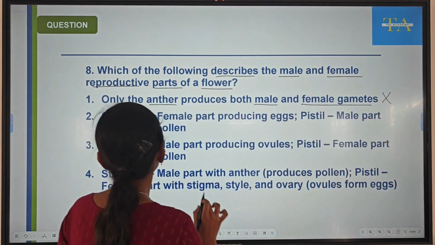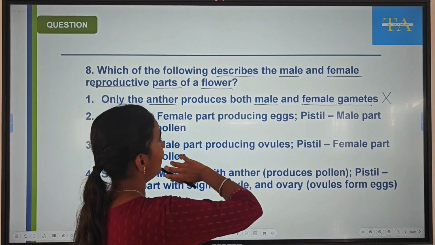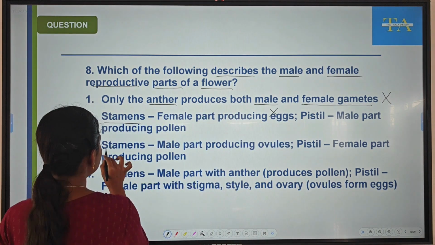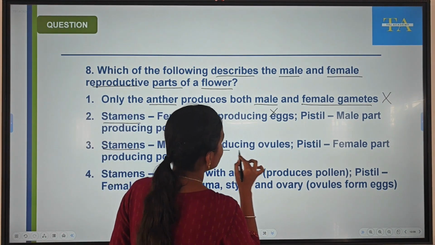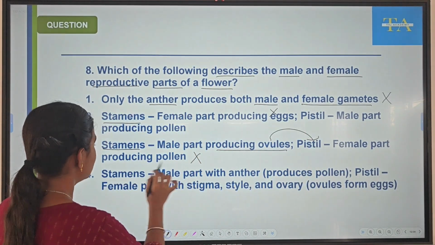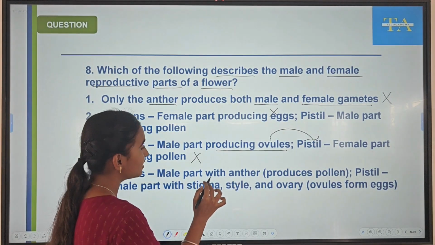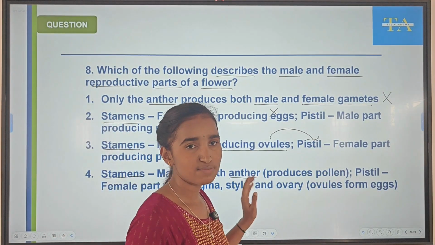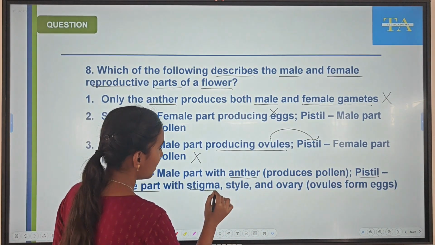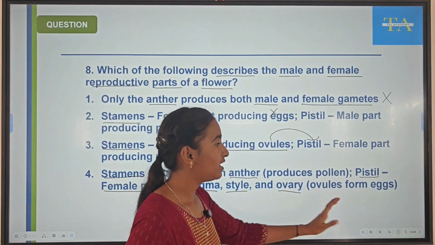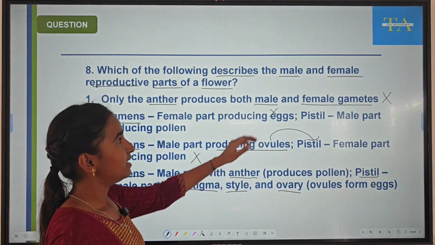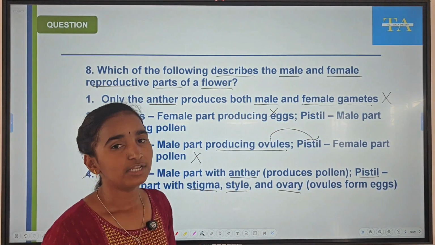This is wrong. Stamens are the female part producing eggs. This is also incorrect. Stamens are the male part producing ovules. This is also wrong. Ovule is a female part, right? So, stamens are the male part with anther, where pollen grains will be produced, and pistil is the female part with stigma, style and ovary, where eggs will be formed from ovules. So this is our right option regarding the male and female reproductive parts of a flower.